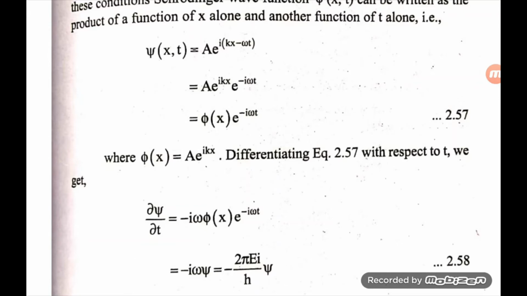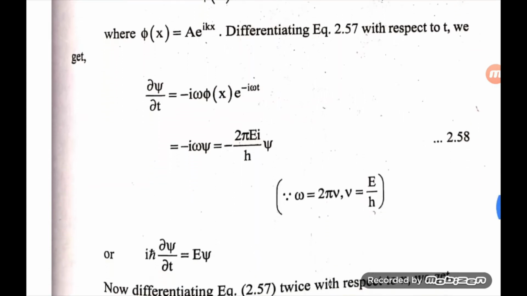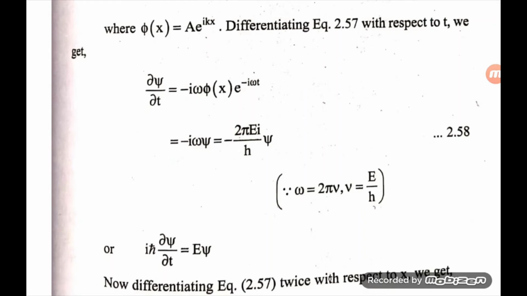Differentiating the above equation with respect to t, dou psi by dou t is equal to minus i omega phi x e power minus i omega t, that is minus i omega psi, which is equal to minus 2 pi iE by h psi. Omega is equal to 2 pi nu, which is equal to E by h. So i h cut dou psi by dou t is equal to E psi.